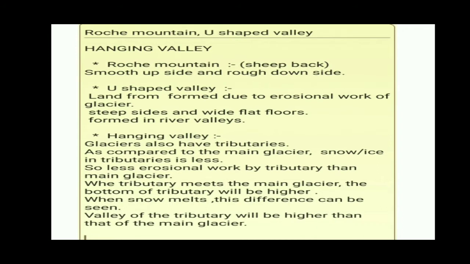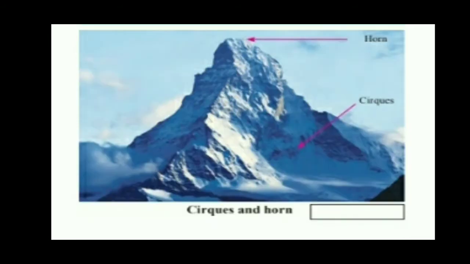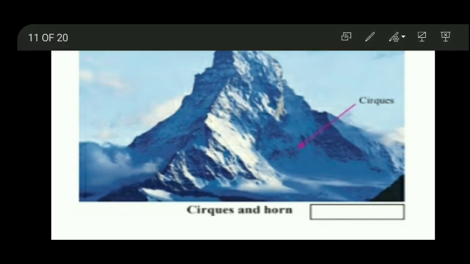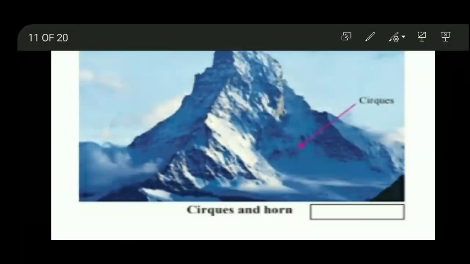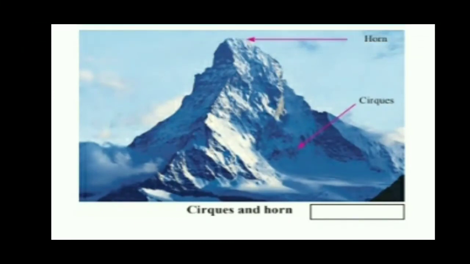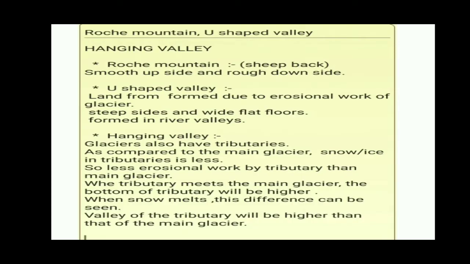When the tributary meets the main glacier, we are talking about the tributaries of the glacier.